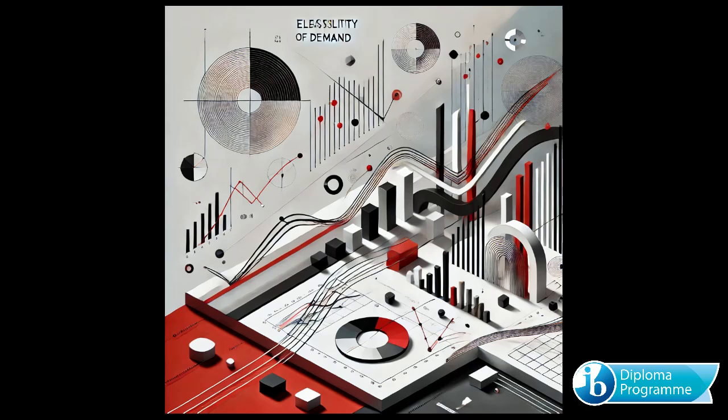So, the next time you face a decision influenced by price, pause and think about the elasticity of your demand. It's not just about numbers, it's about understanding how we value, prioritize, and adapt in the dance of economics.